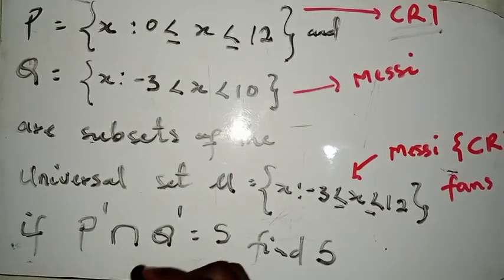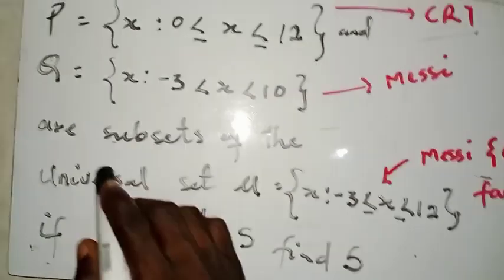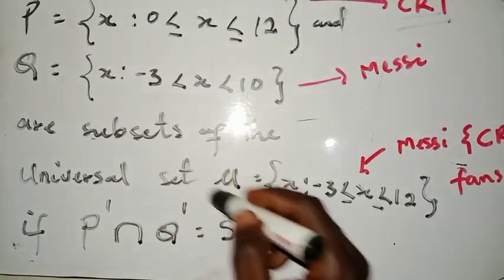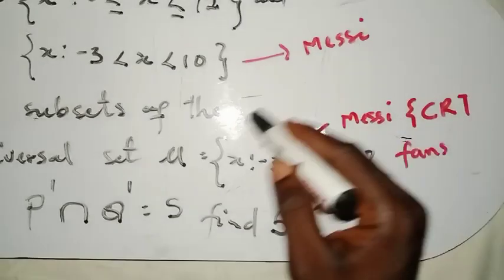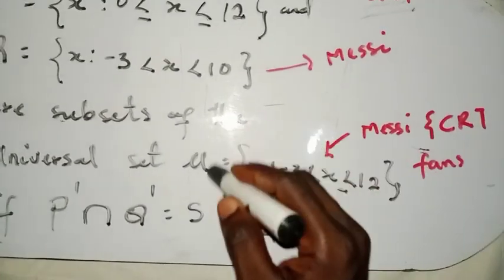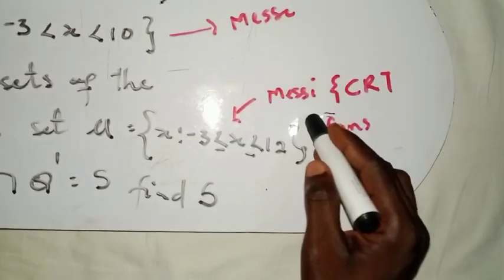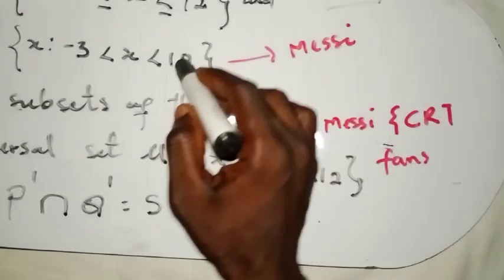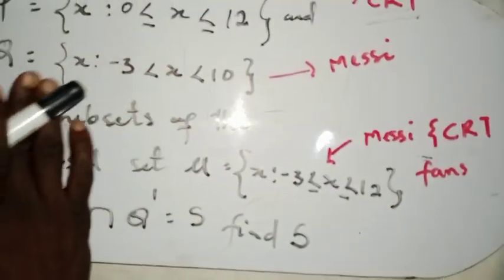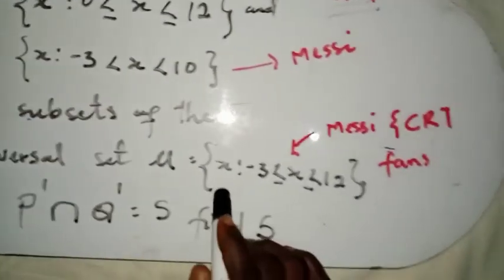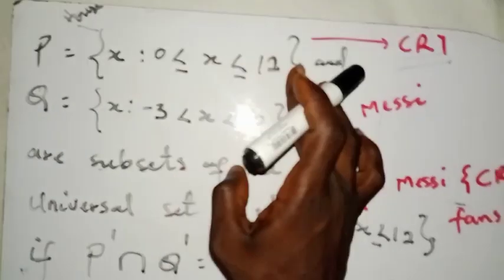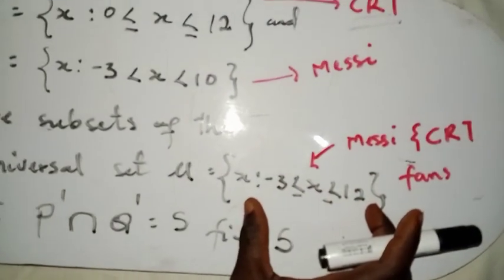Now let's look at the argument. If you say something is a subset of something, it means those things can be found within the territory, right? So if this is CR7 and Messi fans, then those who separate themselves as Messi fans are coming from these people. Those who separate themselves as CR7 fans are also coming from these people.